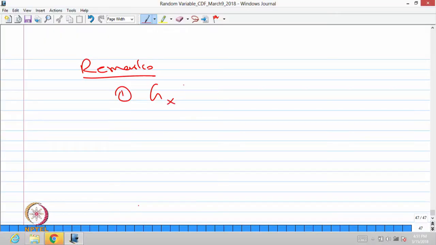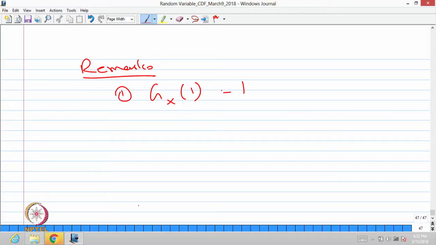As remarks, the first remark, since I said that the right hand side series converges between minus 1 to 1, if you substitute the value s is equal to 1, you will get the summation of probability of x equal to k, that is nothing but 1, because that is a probability mass function. So, this value is going to be 1.